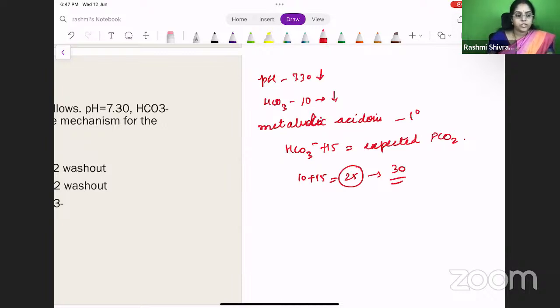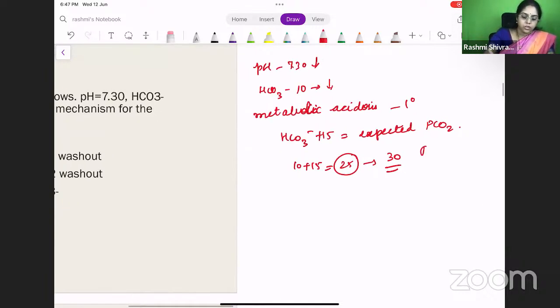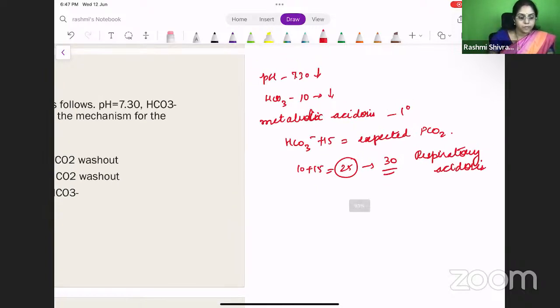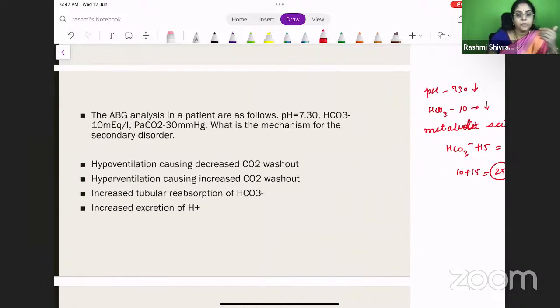So what happens in this patient? There is a respiratory acidosis. The fall is not as much as expected. How could this have happened? This is because the carbon dioxide washout is not effective. The hypoventilation has caused a decreased carbon dioxide washout. There is not enough ventilation to increase the carbon dioxide washout. So that is the mechanism for the secondary disorder.